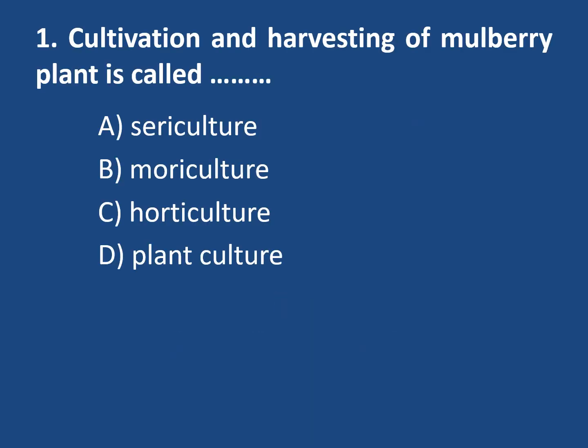This first MCQ: cultivation and harvesting of mulberry plant is called, and options are sericulture, moriculture, horticulture and plant culture. See, the question is cultivation and harvesting of mulberry plant. First option is sericulture, but sericulture includes three divisions, we know: agriculture, entomological and technical division. So in these, the correct option is moriculture. Here in moriculture, we cultivate and harvest the Morus alba, mulberry plant. That's why the correct option is moriculture.